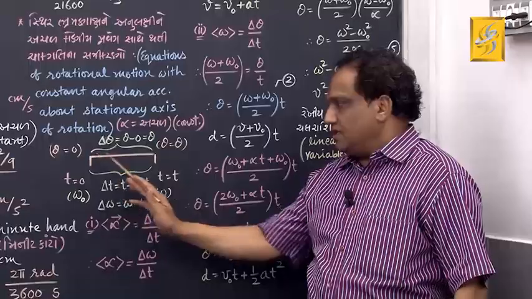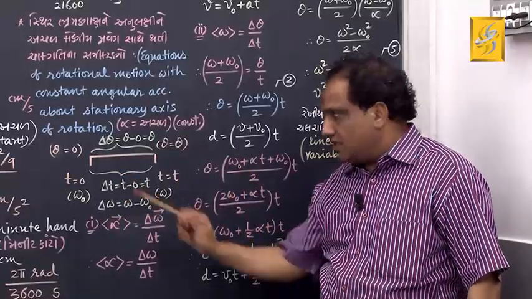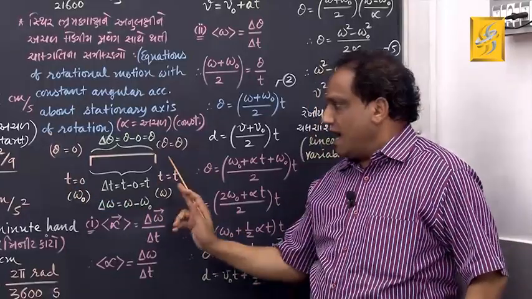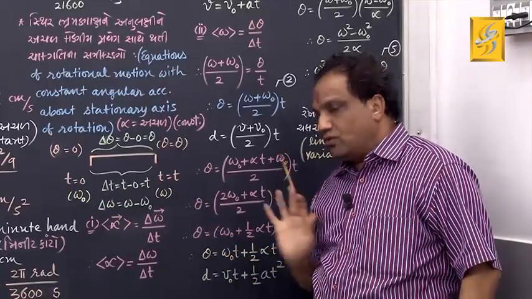Look, consider this as time scale on which this beginning first moment I am taking t equal to 0 and this later moment I am taking t equal to t.